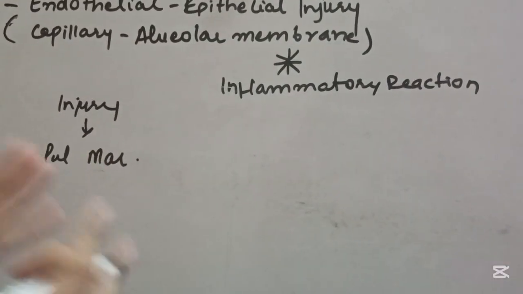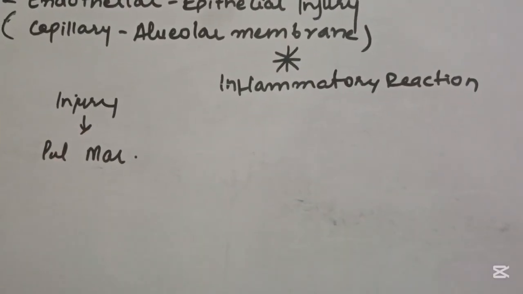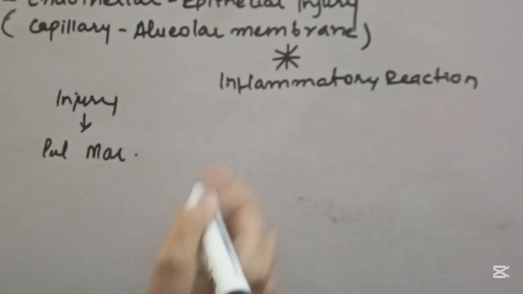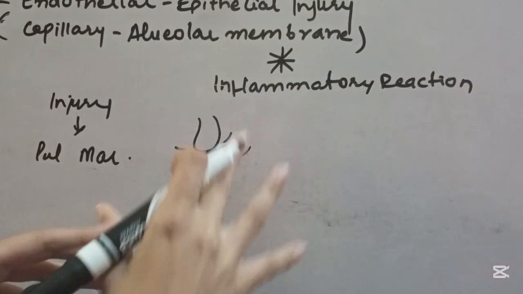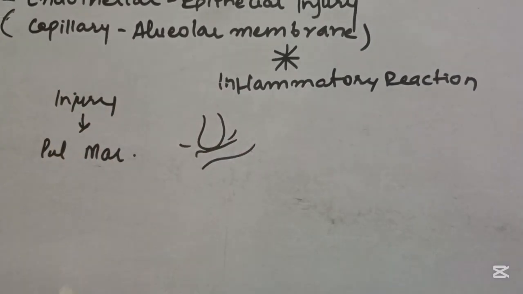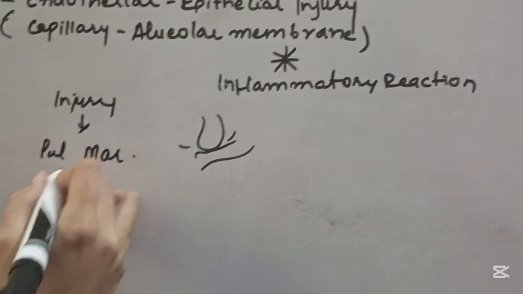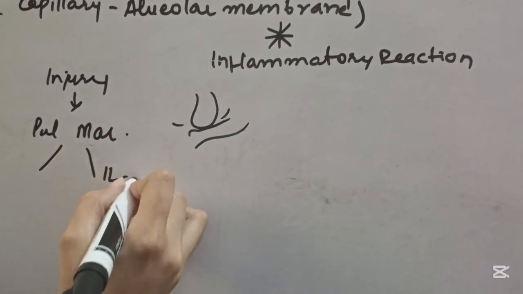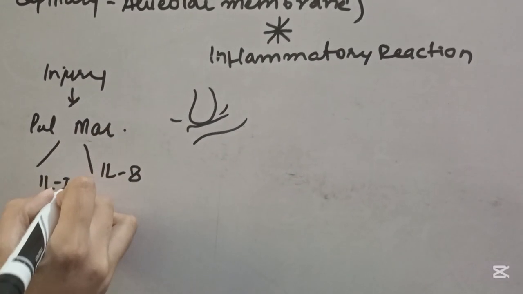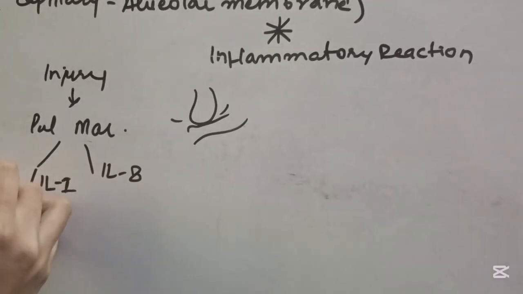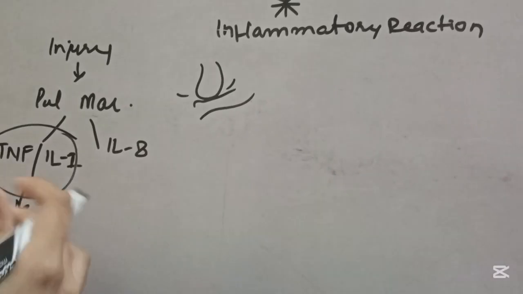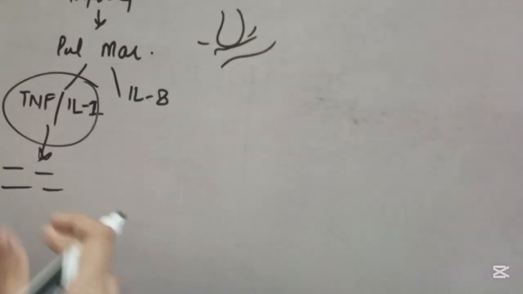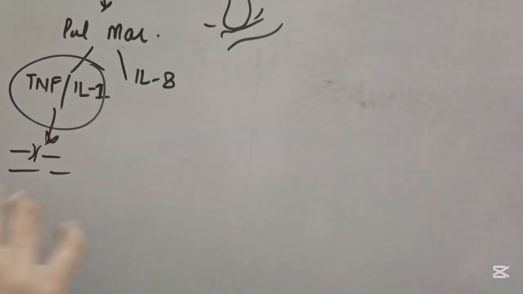They are the first ones to become activated because they are resident there and they are present at the lining of the alveoli and capillary. That's why they are the first ones to become activated, and when they become activated, they are going to release interleukin 8, interleukin 1, and tumor necrosis factor. These are going to cause endothelial activation. Okay, they are going to cause the sequestration of neutrophils from here and many more.